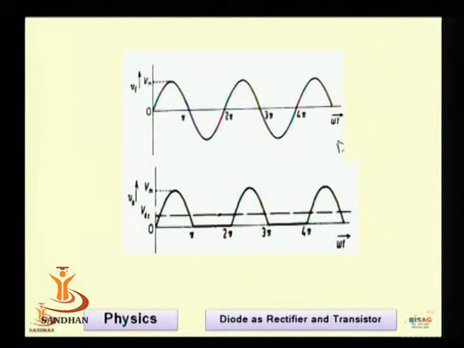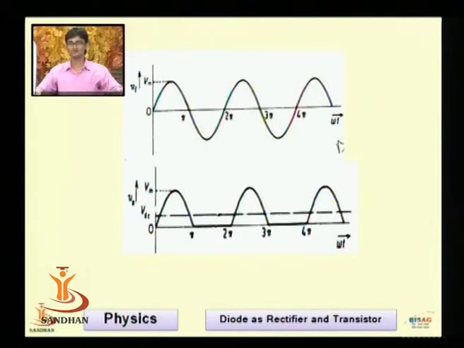If you look at the diagram, for the positive potential in the first half, 0 to pi, we are getting the output. The upper part is the input from the secondary of the transformer, and the lower waveforms are the output from the diode side. So for 0 to pi, we are getting the output on the diode side. Then comes the pi to 2 pi region.